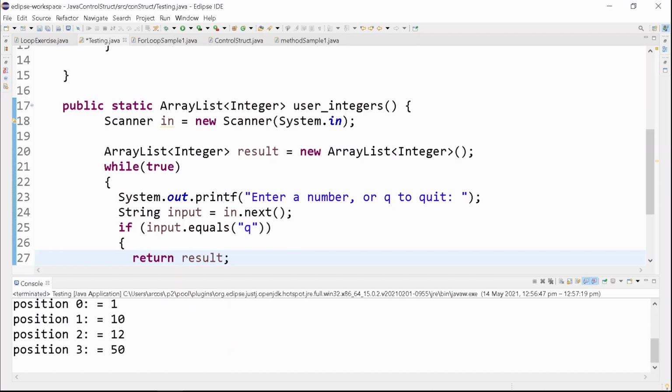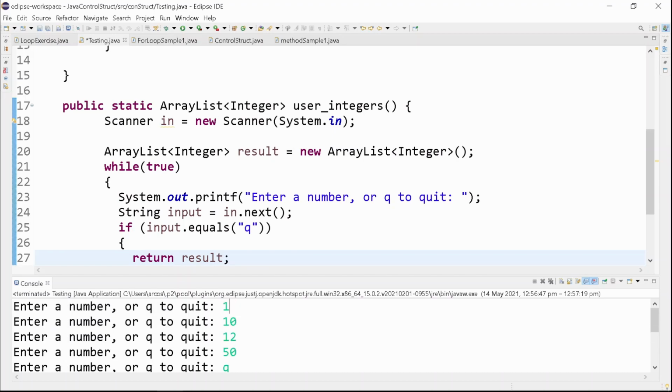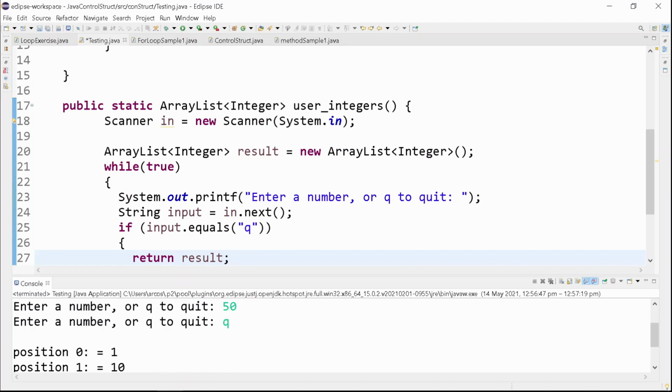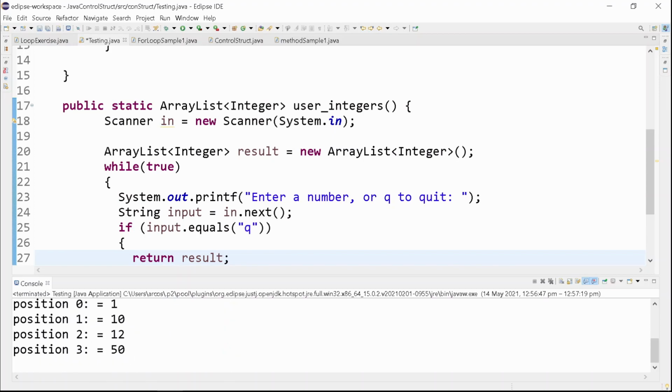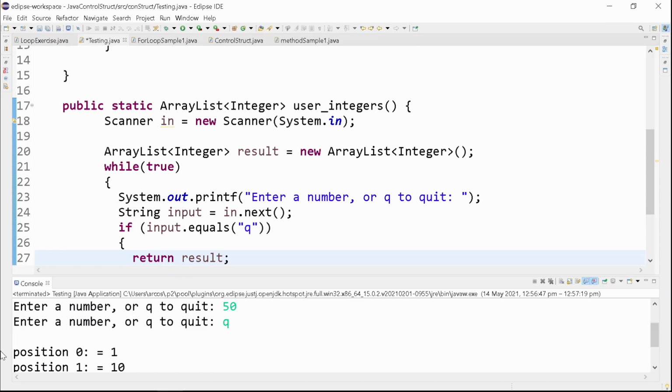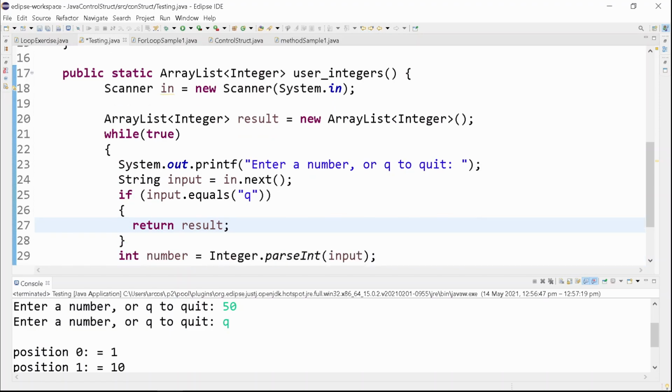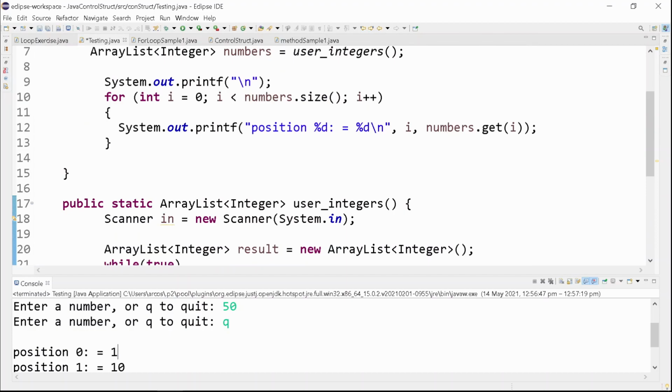And there you have position 0, that's the first value I inputted, which is 1, position 1 is 10, position 2 is 12, and position 3 is 20. And it exited now. Right after I pressed Q, it exits the loop, and it displays the output of the numbers.